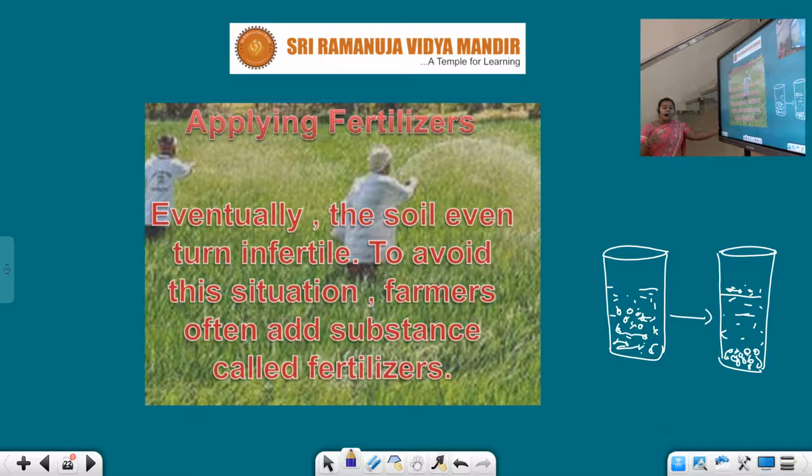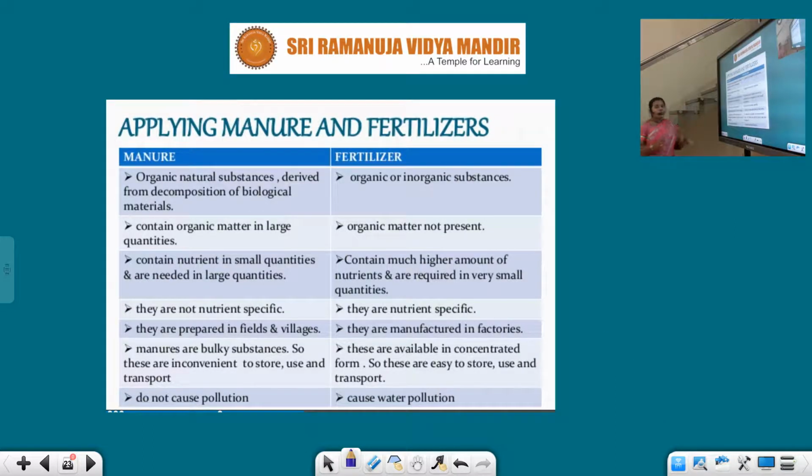See, children, if you keep on using the same field for years together, what will happen? Farmers continuously use the same agriculture field for a minimum of 20 to 30 years. So what will happen after a certain stage? That particular field may lose its fertility. All the nutrients get depleted. In such a case, what will happen? Farmers add fertilizers, some type of chemical substances, manually in order to develop the growth. Right? Now, let us talk about manure and fertilizers.